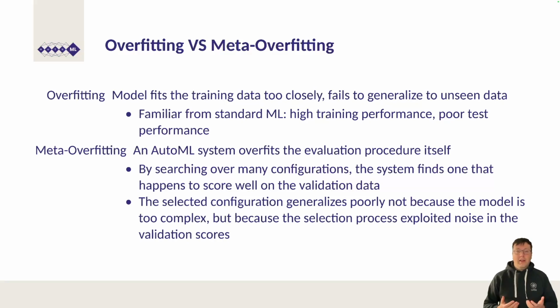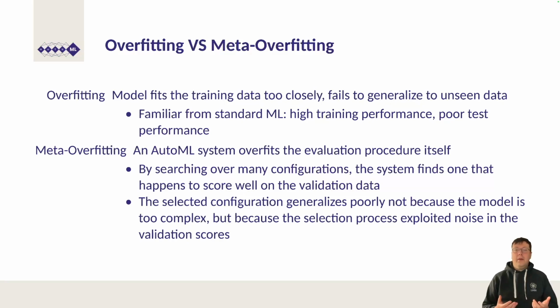Meta-overfitting is different. It is not a property of a single model, but a property of the search process. An AutoML system evaluates many candidate configurations and selects the one that performs best on the validation data. Even if every single candidate is a perfectly reasonable model, the act of selecting the maximum over many noisy estimates produces an optimistically biased result. The selected configuration may generalize poorly, not because the model itself is too complex, but because the selection process exploited noise in the validation scores.